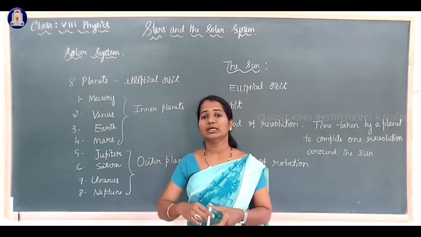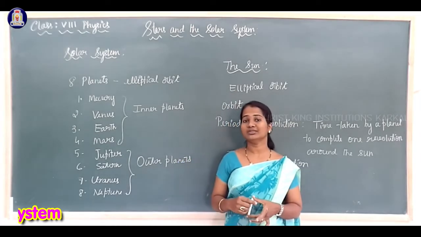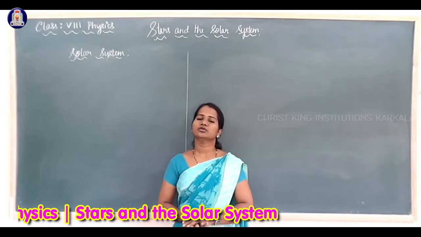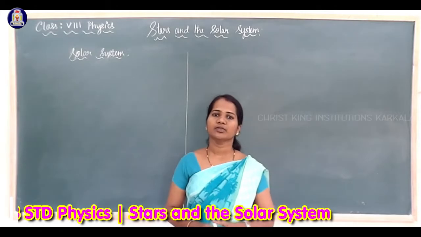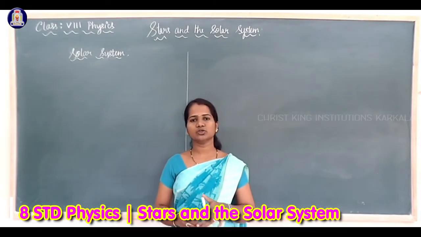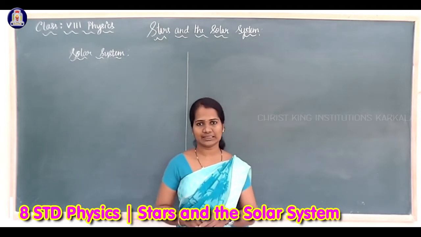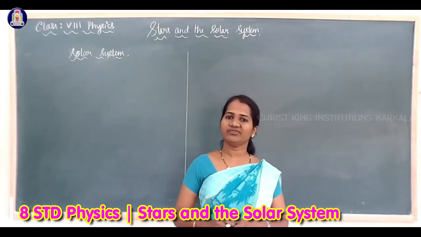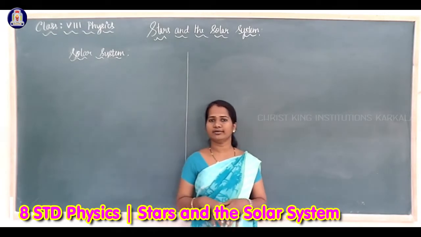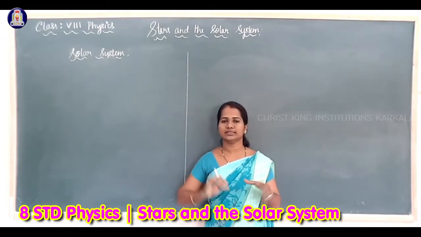Now we shall get some knowledge about these planets. If we observe the night sky, we can see stars and we can see planets. Planets also look like stars, but there are some differences which make us understand this is a planet and this is a star.